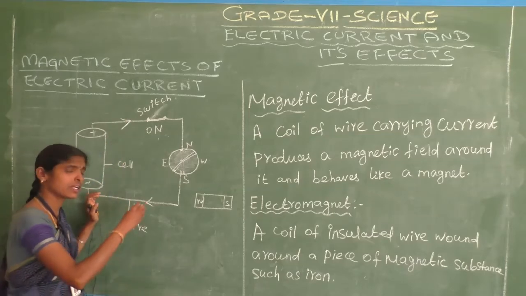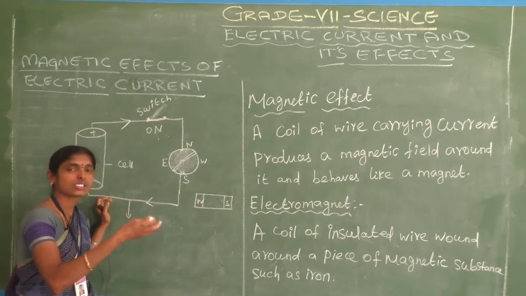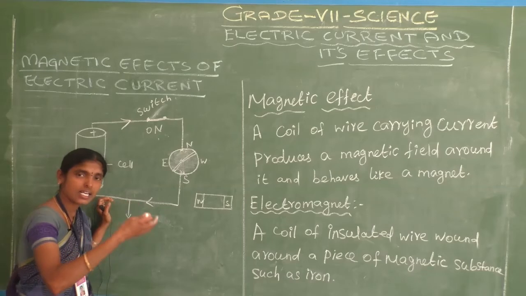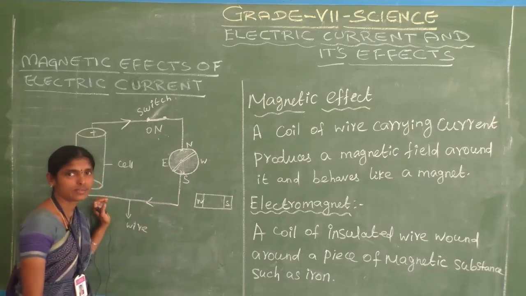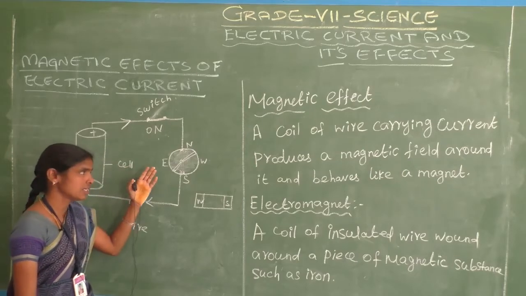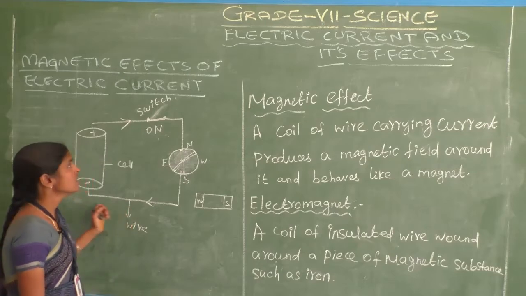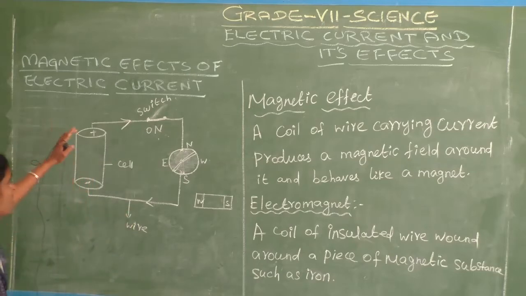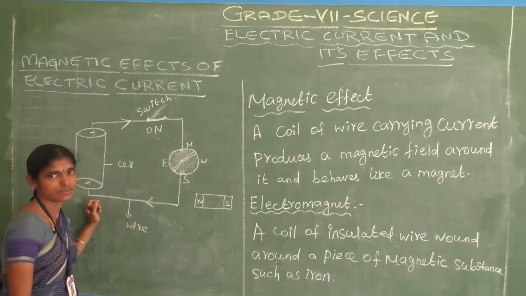How does the magnetic field get produced? Only the electric current produces a magnetic field. That we will discuss. Do you understand? This experiment was first noticed by a scientist.